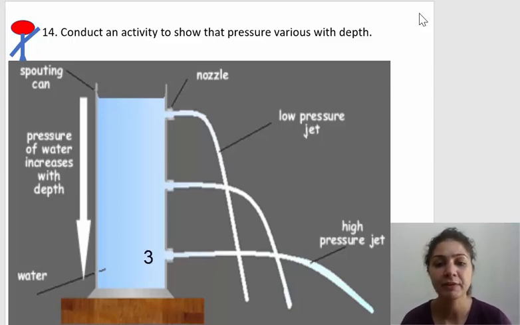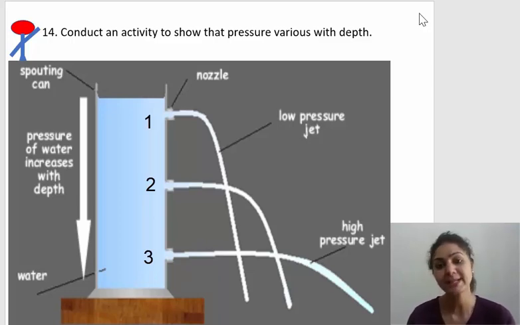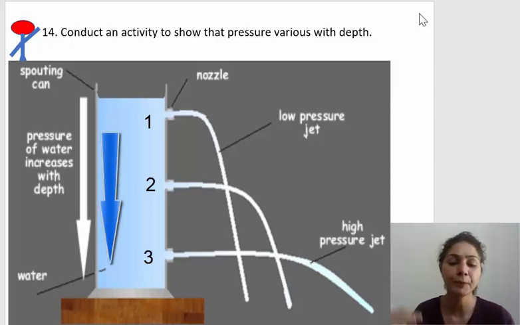So what will we observe? We will observe that the pressure is maximum at the lowermost opening, which is opening number 3. However, the pressure is least at the topmost opening. Why is that so? Because at the lowermost opening, you have the entire column of water, from the top till that opening, exerting pressure.